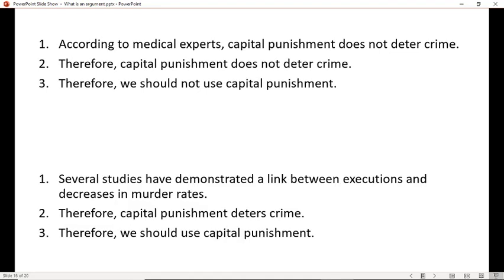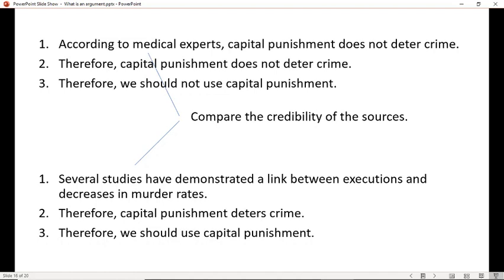Now the problem is, of course, that these 2 arguments that we have contradict each other. The top one says, according to medical experts, capital punishment does not deter crime, therefore it doesn't deter it, therefore we shouldn't use it. And the bottom one says, several studies have demonstrated a link between executions and decreases, therefore it does deter crime, therefore we should use it. These are both things that I found out on the internet, by the way. There are people arguing the top one, and there are people arguing the bottom one. What's the big difference? The difference is on those first premises. They actually disagree with each other. So here you're going to have to decide what to do with that. One common way to deal with this is to go back and compare the credibility of the sources.